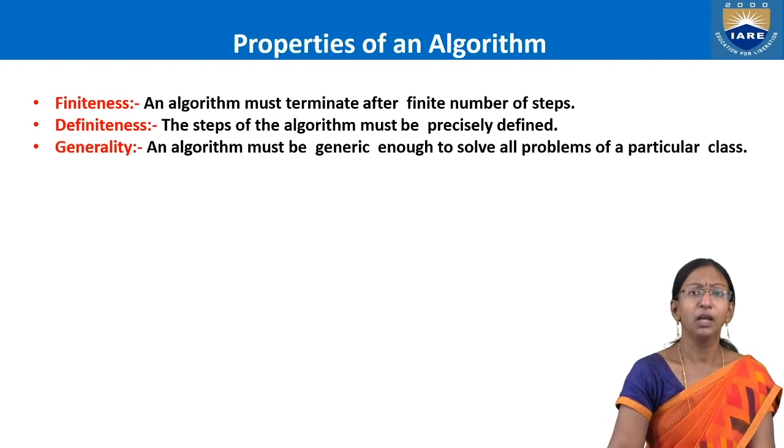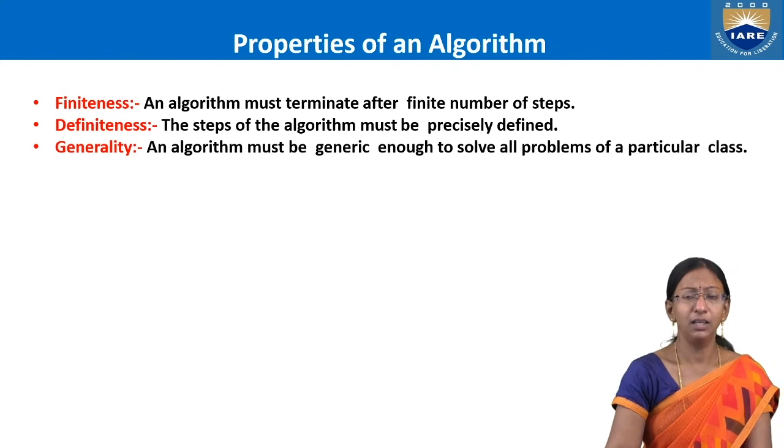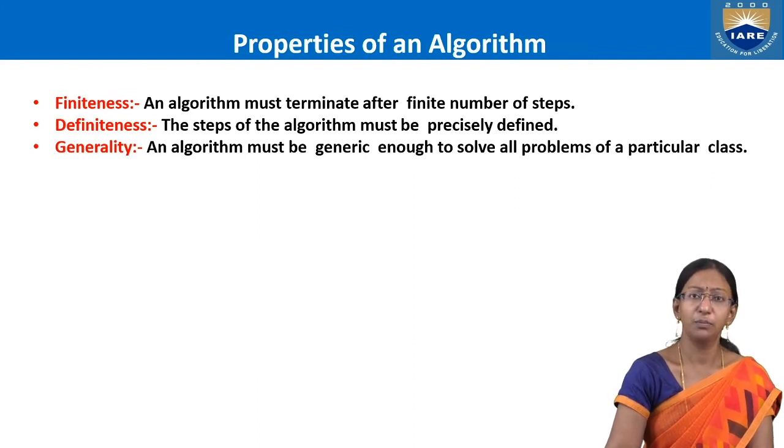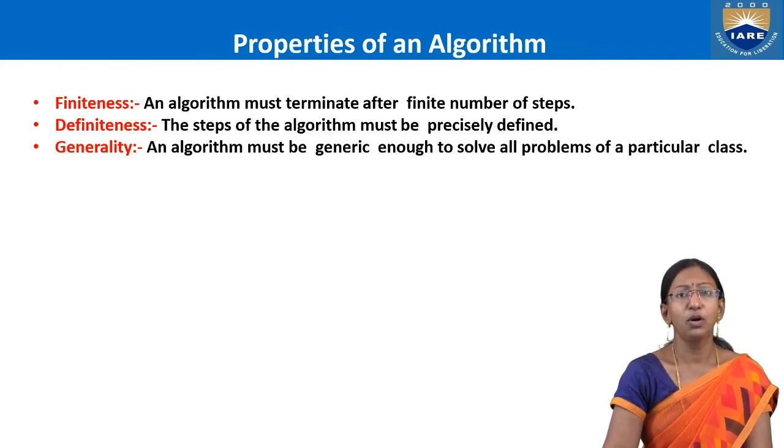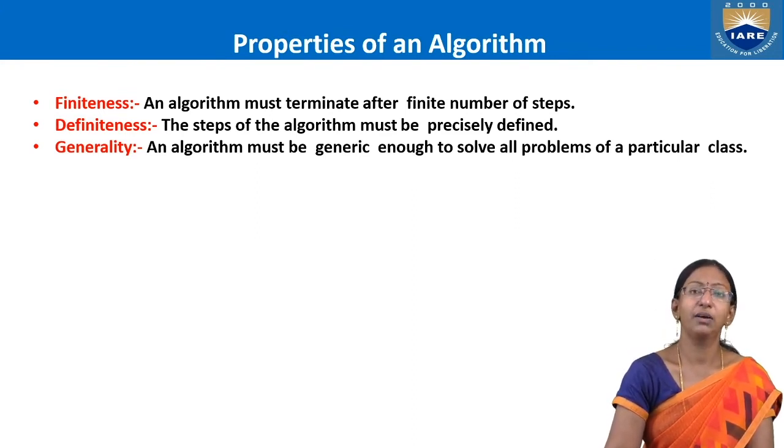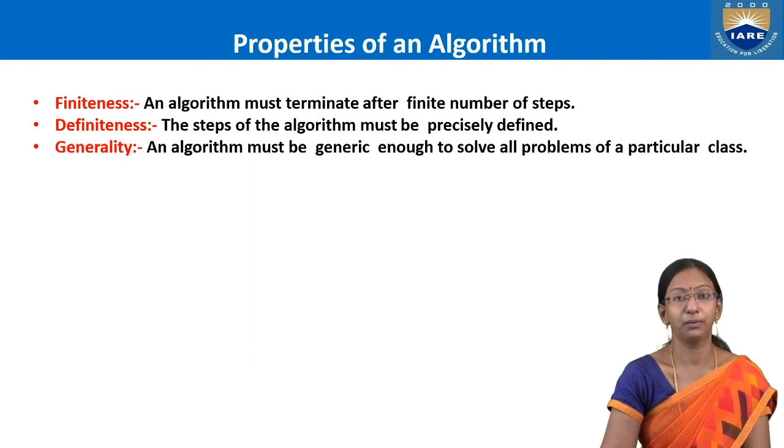For example, you write an algorithm to add two numbers, then it must be in such a way that if you convert it into addition of two integers, it must work. Addition of two real numbers, it must work, right? So they must be generic in nature. That means the algorithm acts like a template.